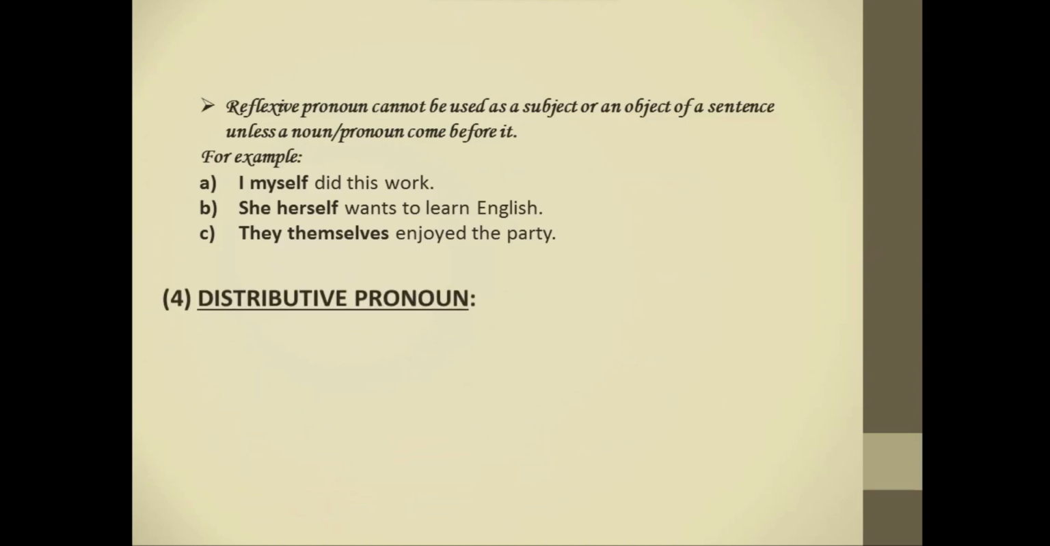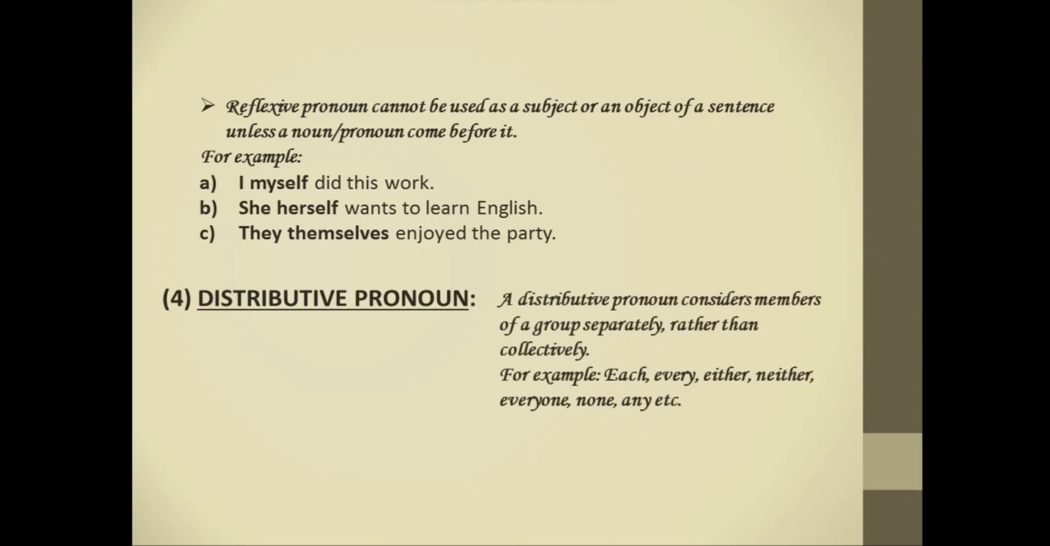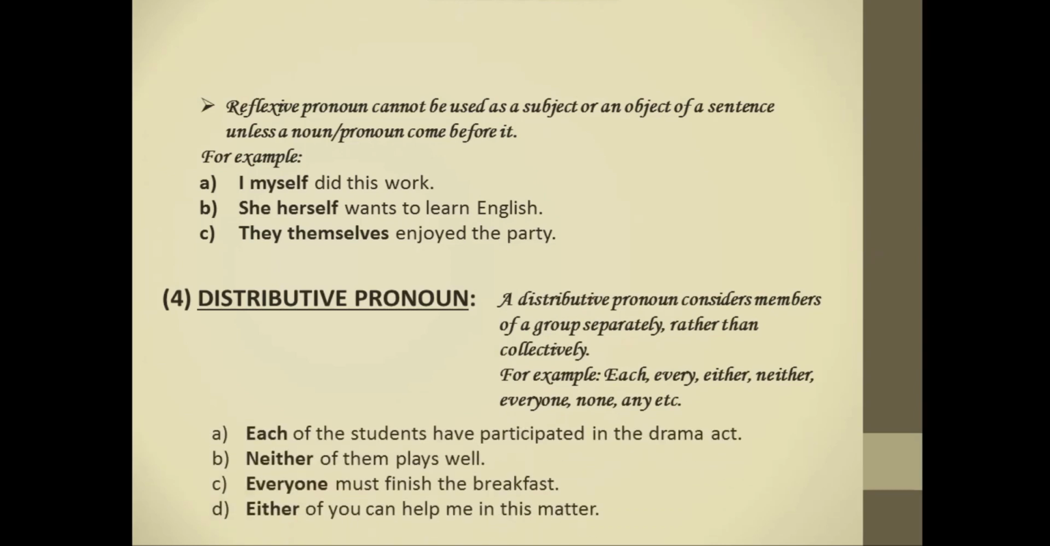Now let's see the next type of pronoun, which is the distributive pronoun. A distributive pronoun considers members of a group separately rather than collectively. It means we use this type of pronoun when there is a division of nouns or pronouns in the sentence. For example, each, every, either, neither, everyone, none, any, etc. Here are some examples in sentences.